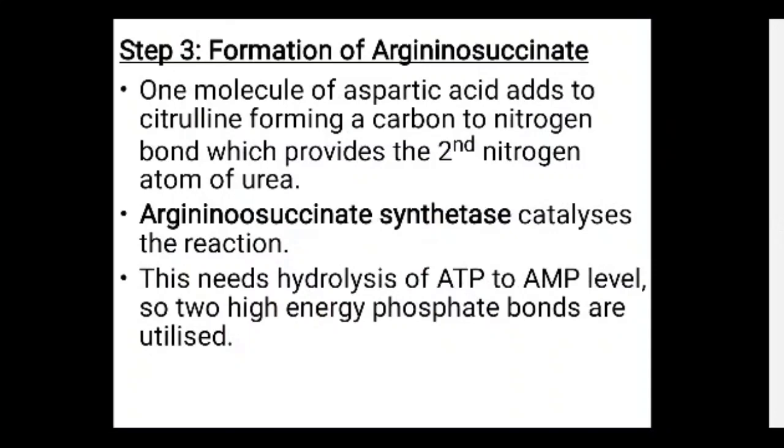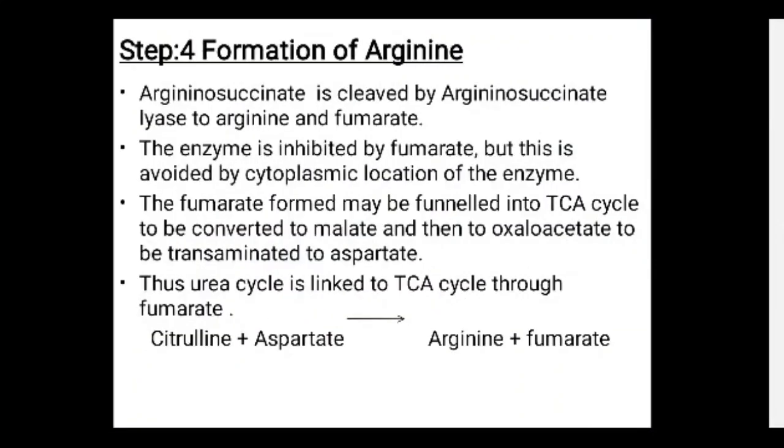Then step 3 is the formation of the argininosuccinate. One molecule of aspartic acid adds to the citrulline, forming a carbon to nitrogen bond, which provides the second nitrogen atom of the urea. And here the enzyme is the argininosuccinate synthetase. This needs the hydrolysis of ATP to AMP level, so two high energy phosphate bonds are utilized.